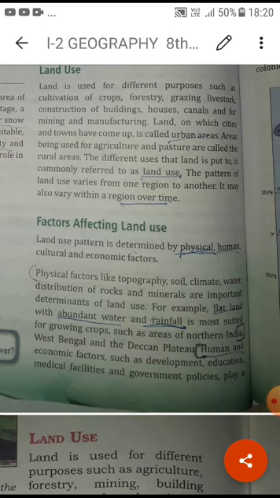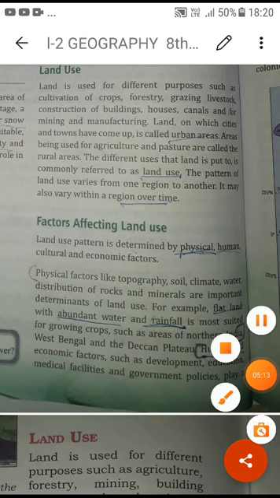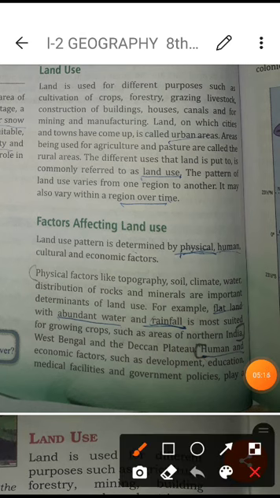So land use depends on different kinds of factors, including physical factors, which we have just talked about: mountainous areas, hilly areas, the plain area, and temperature, different kinds of things. Then human culture and economic factors. This is the main point you have to understand.